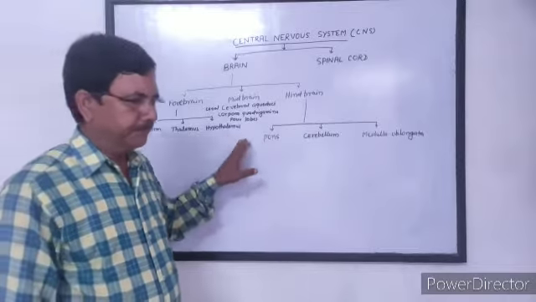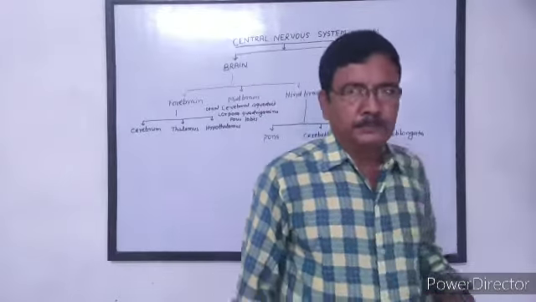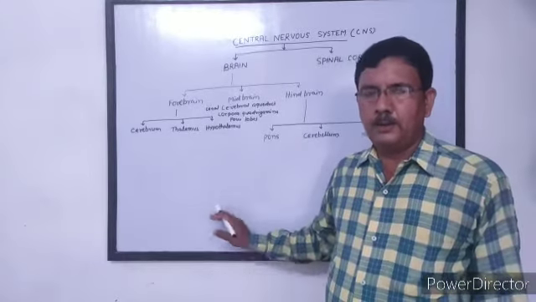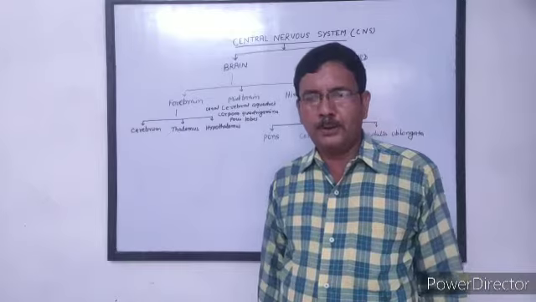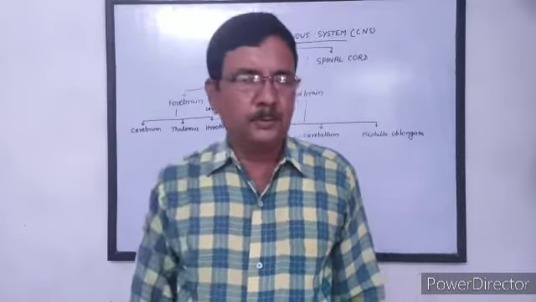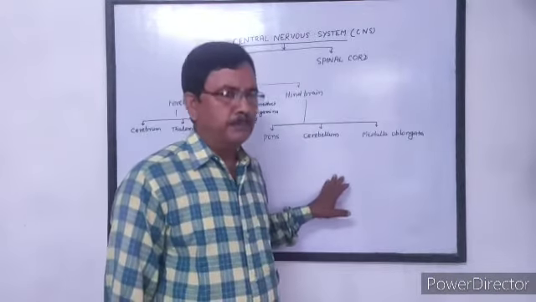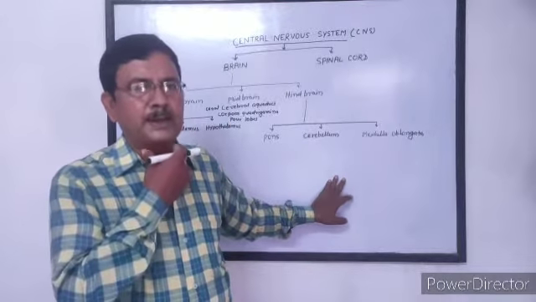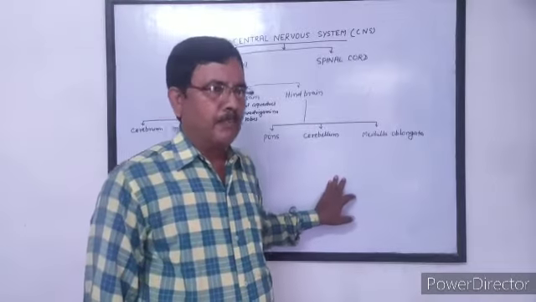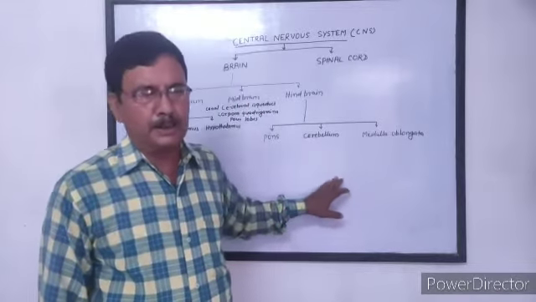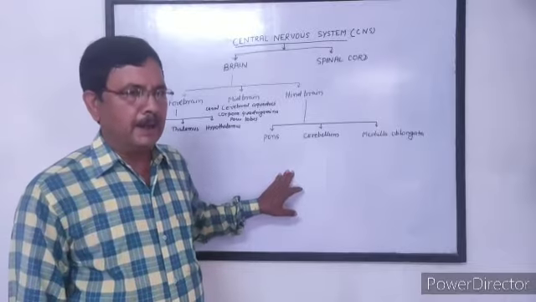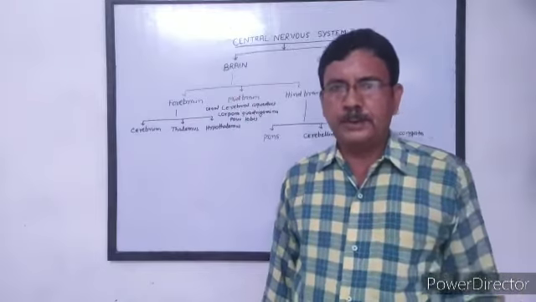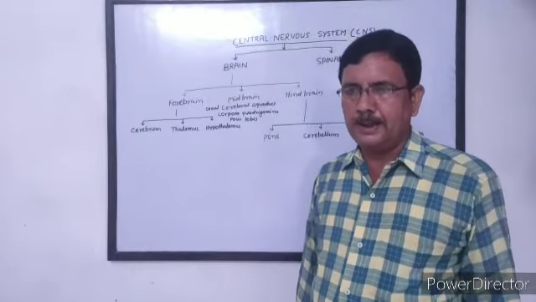For example, the metabolism of our body is controlled by a hormone of thyroid called thyroxine. Thyroxine is secreted by the thyroid gland, which is present in our neck region, but the thyroid gland secretes thyroxine when it is stimulated by a hormone of pituitary called thyroid stimulating hormone.